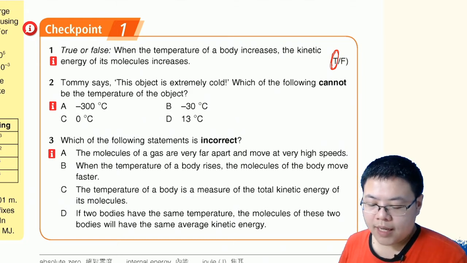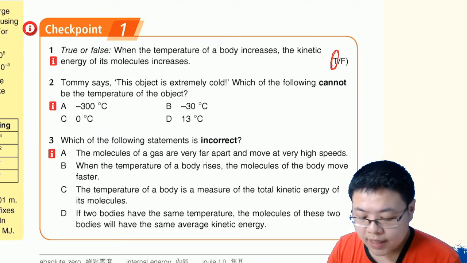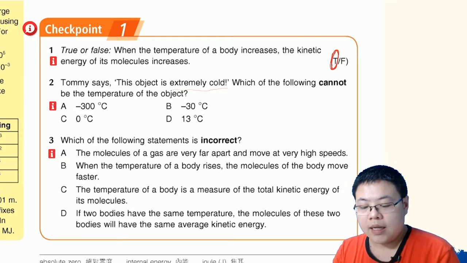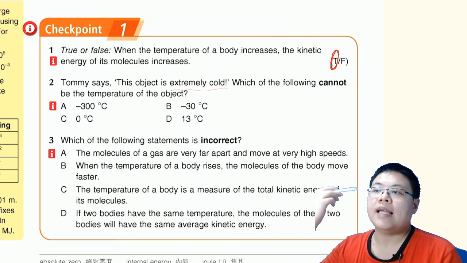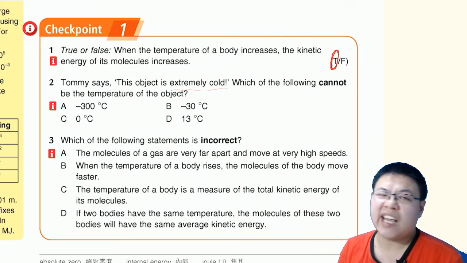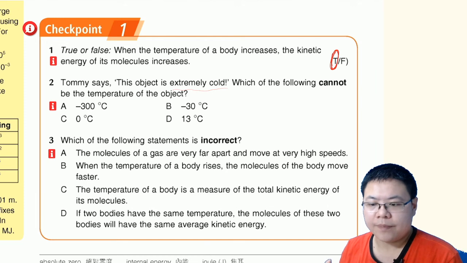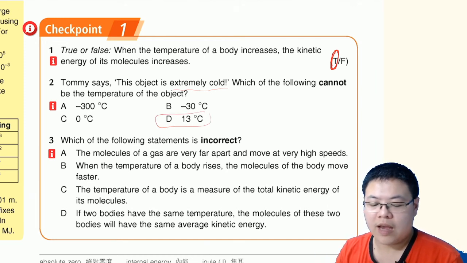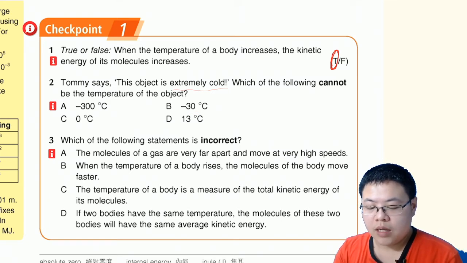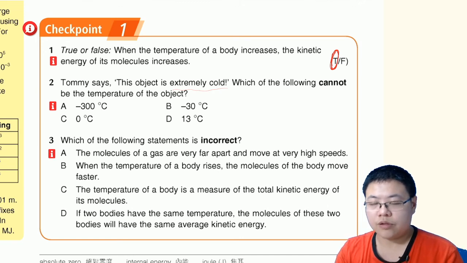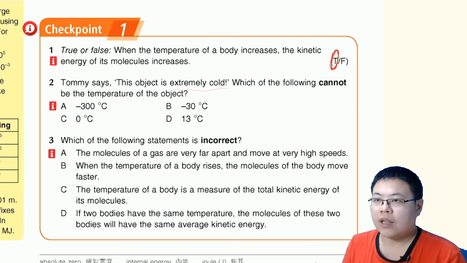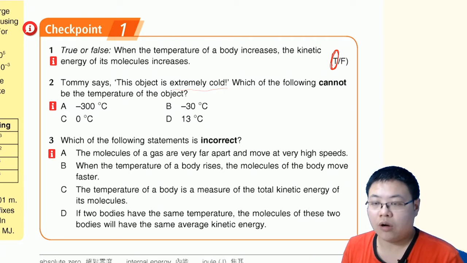Okay, and then the next one. Tommy says the object is extremely cold. Which of the following cannot be the temperature of the object? The mindset of this question is that cold is a relative concept for everyone. For some people, 13 degrees is very cold. For some people, it has to be 0 to be very cold, or negative 30. So it seems that all of them are possible. It's just how you feel and what temperature you classify as very cold.